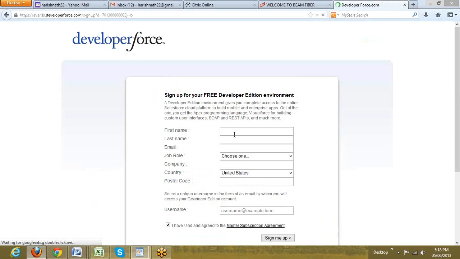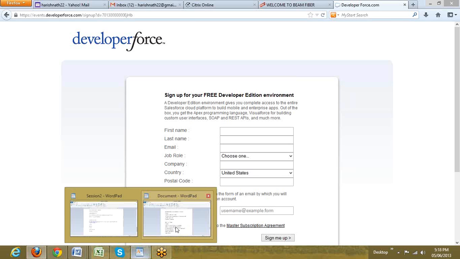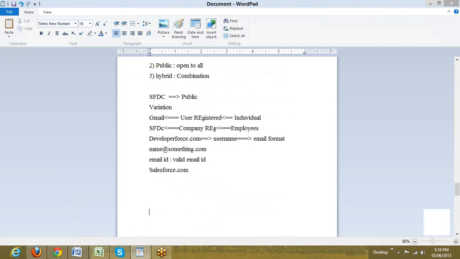So it has asked for first name, last name, email, a job role, company, country, postal, username, sign in, that's it. So let's create a common ID. One of us can do that. I'll do it. So by tomorrow, in the batch, let us put it at some name, oscarit.com.